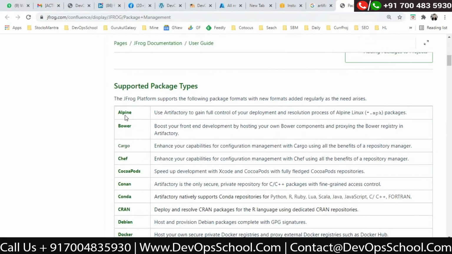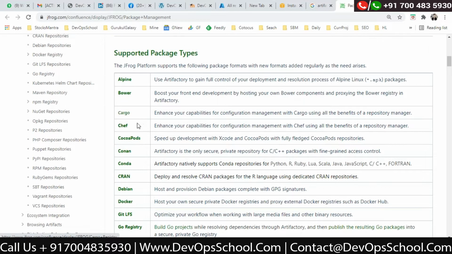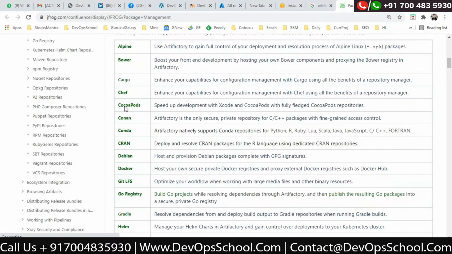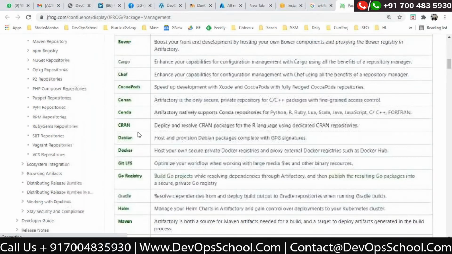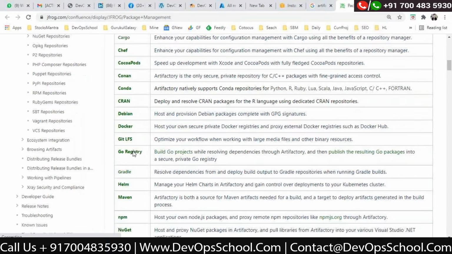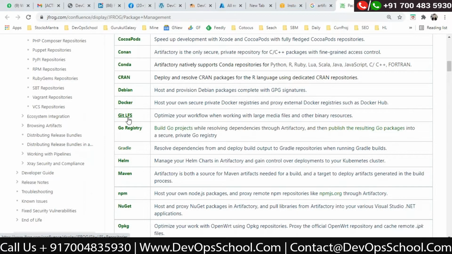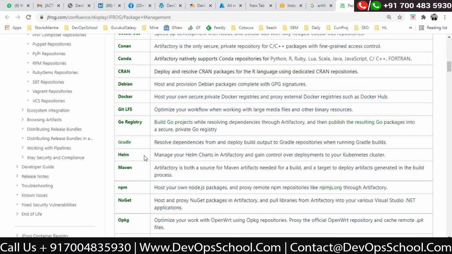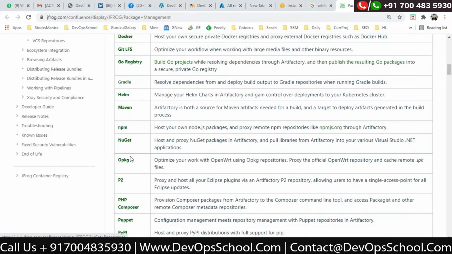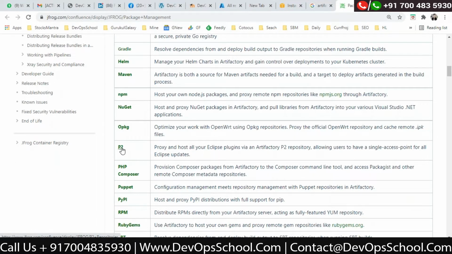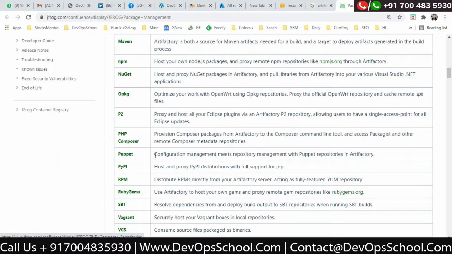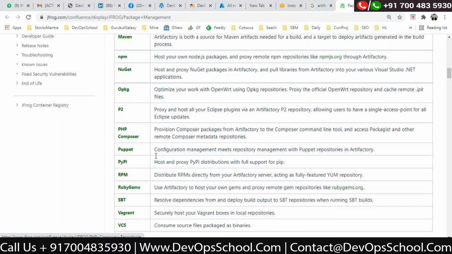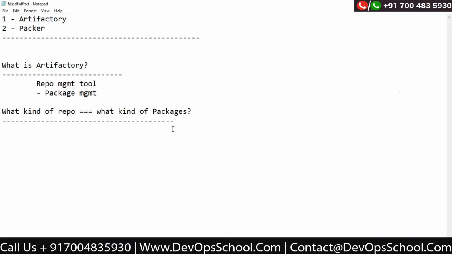you can store the Alpine package, the Bower package, the Cargo package, the Chef package, CocoaPods, Conan, Conda, CRAN, Debian package, Docker images, Git LFS large file storage, not the source code repository. The source code is a different one. And Go registry, Gradle package, Helm package, Maven package, NPM package, NuGet package, OPKG, P2, PHP Composer package, Puppet package, Python package, RPM package, Ruby, SBT, Vagrant. So yes, these are the packages which can be stored here in the repo.